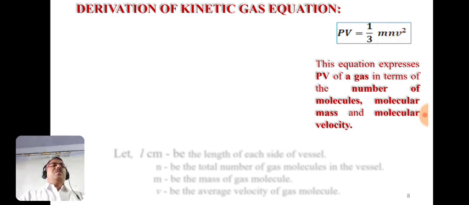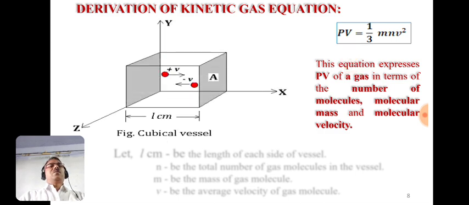To derive this expression, suppose here is a cubical vessel and gas is enclosed in this cubical vessel. The length of each side of this cubical vessel is L centimeter.